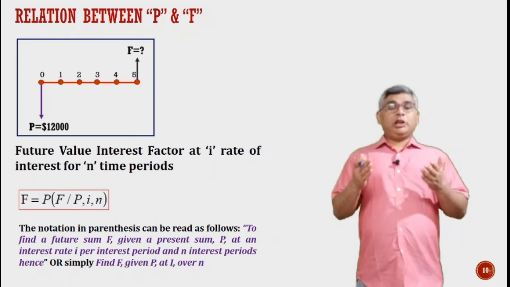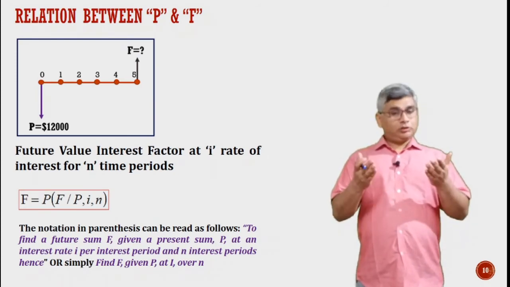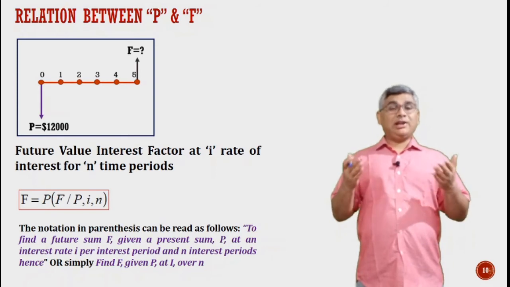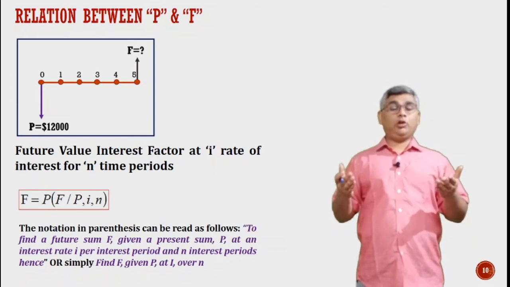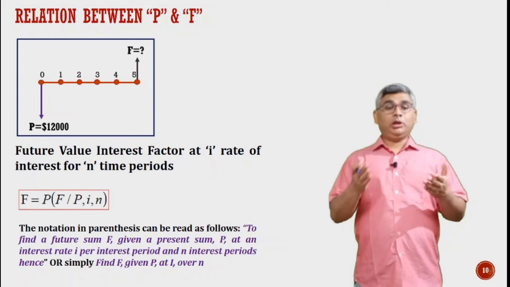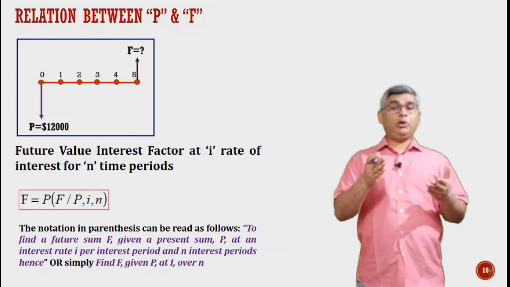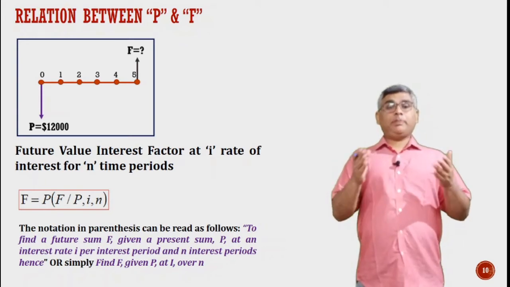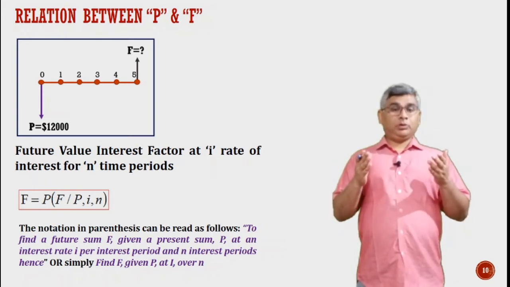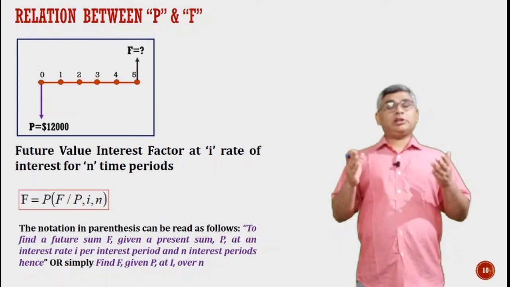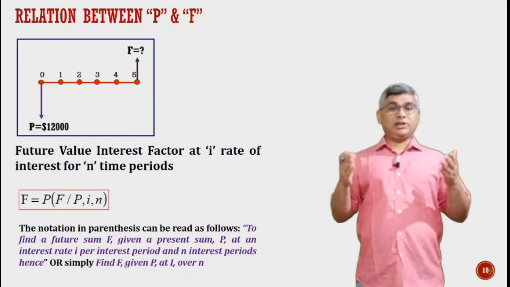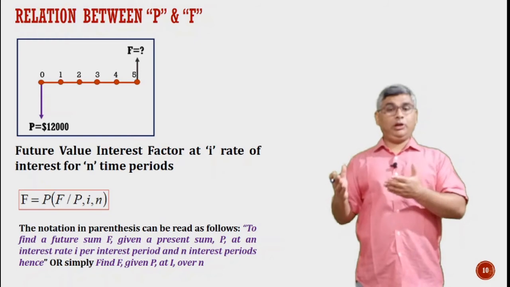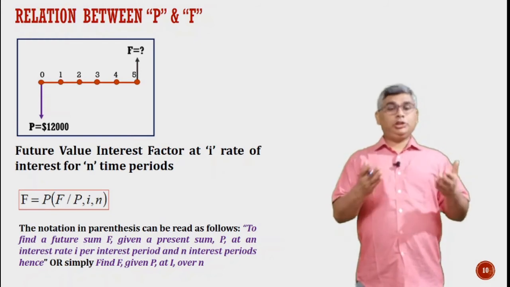Similarly, this relationship can be expressed in another form, where we can use the standard tables given at the end of any engineering economy book. That is, F = P(F/P, i, n), and the term within the parenthesis is called the future value interest factor. For this we have standard tables available at the end of any book on engineering economy.